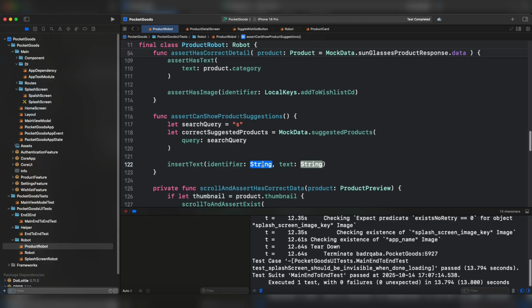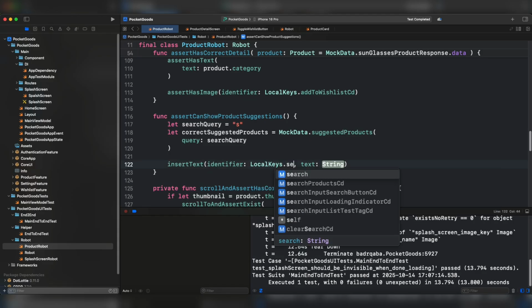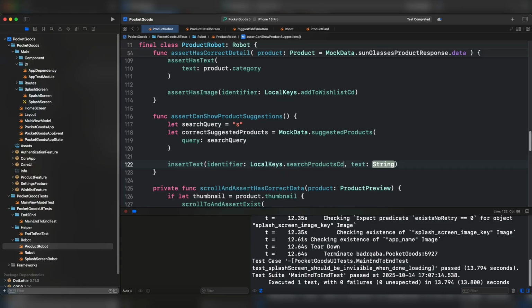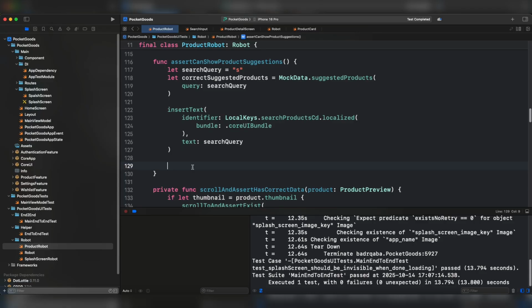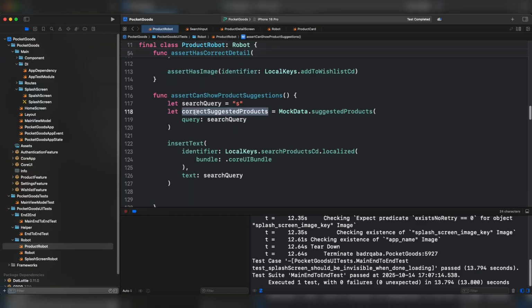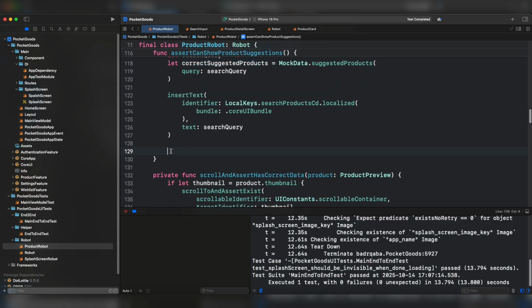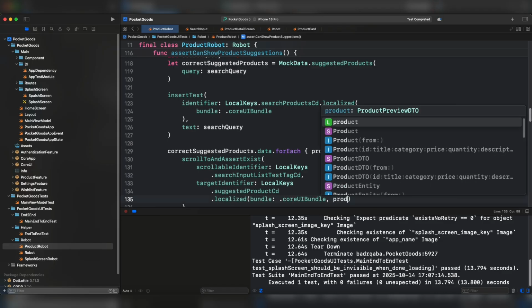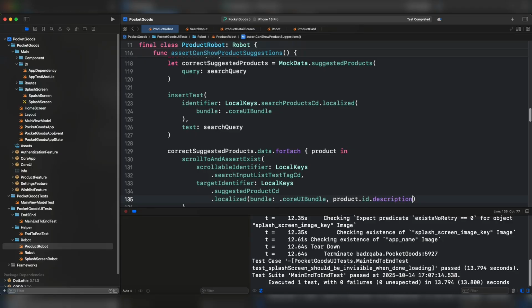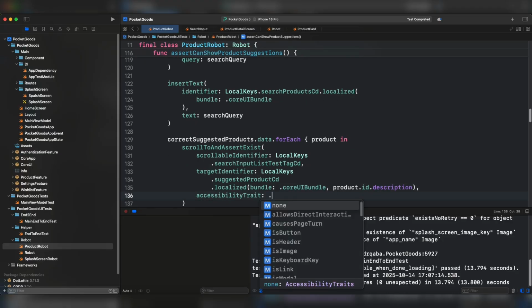Let's provide here the identifier from local keys, search products, accessibility identifier. Next, we have to insert the text, which is the search query. We're going to loop over the suggestions that we have obtained from calling suggested products, correct suggested products. We're going to scroll and assert exists. The scrollable identifier, which is search input list test tag, for the target identifier, which is the suggested product, and for the argument, which is product ID and the description. And for the accessibility trait, it's none.